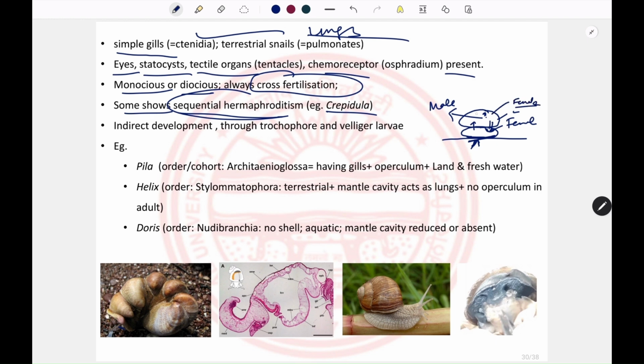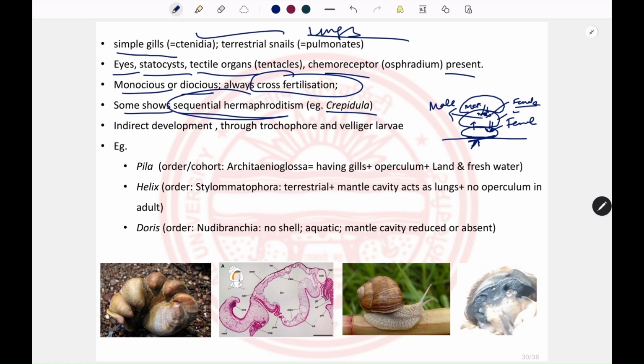So first it was male, now it is female. Now this female limpet again secretes chemicals that attract fresh larvae, and those fresh larvae settle on that limpet and develop as male.